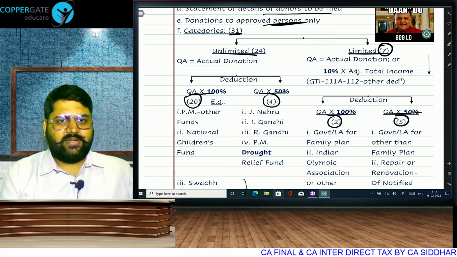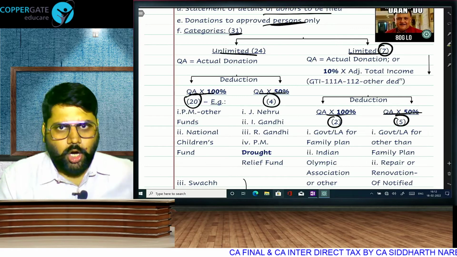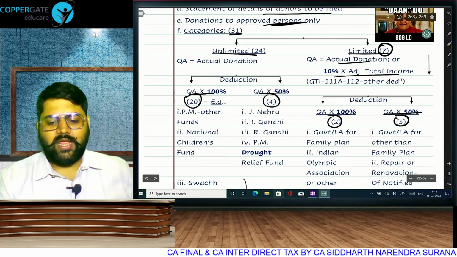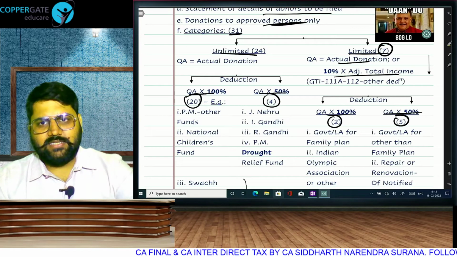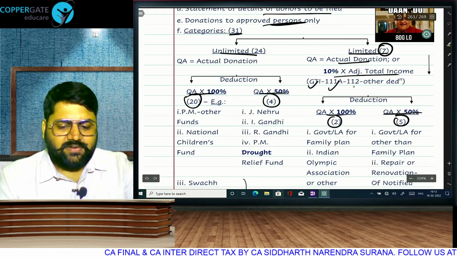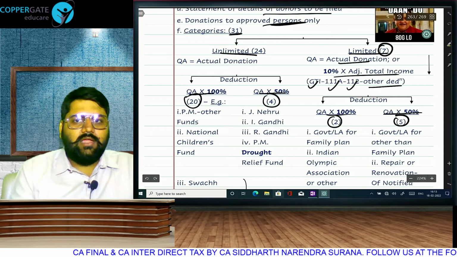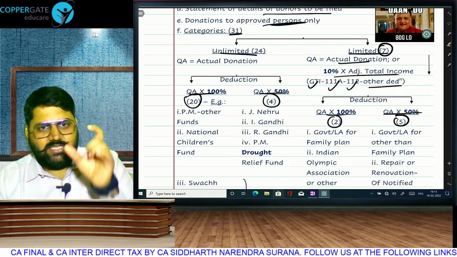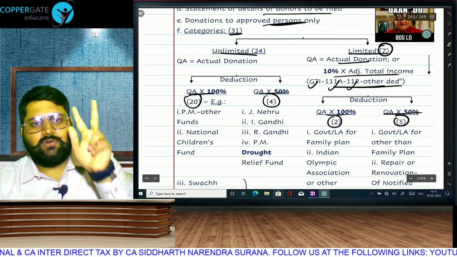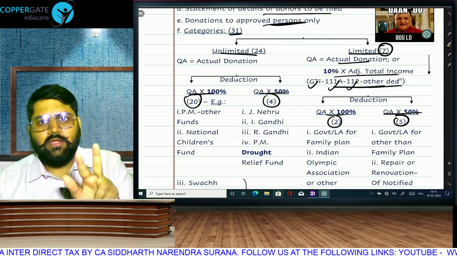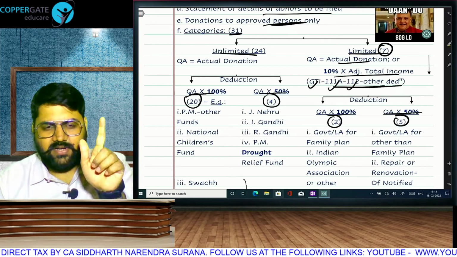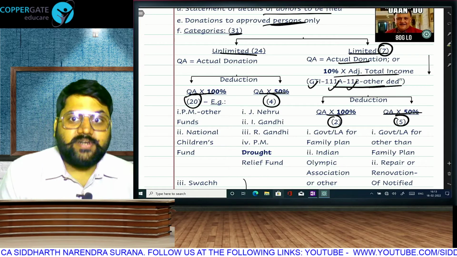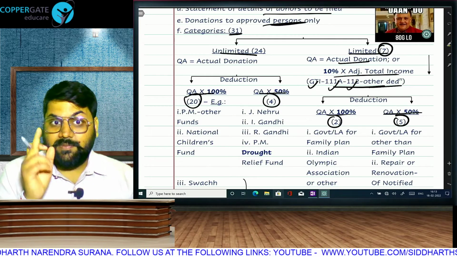First of all, what is unlimited? Whatever you contribute fully qualifies. Contribution equal to qualifying amount. But here, your actual donation will be restricted to 10% of adjusted total income. What is adjusted total income? Take GTI, subtract 111A, 112 and any other chapter 6A deductions like 80C, 80D, 80U if you are eligible. GTI minus these things, you get adjusted total income. Do 10%, compare with actual donation, whichever is lower will become qualifying amount.